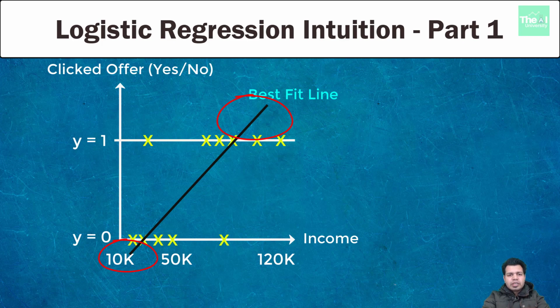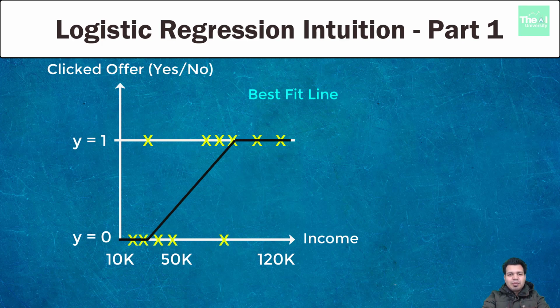What we could also interpret from this best fit line is that people above income 85,000 are very likely to click on the email offer, and people having income less than 20,000 are not at all going to click on the email offer. So basically this linear regression line would then be represented like this.